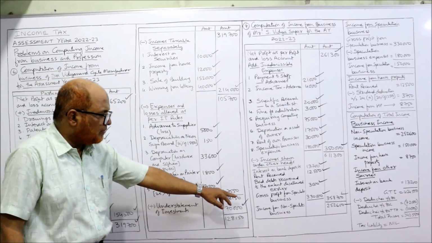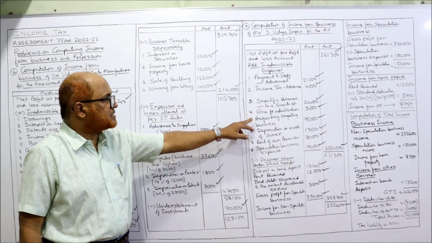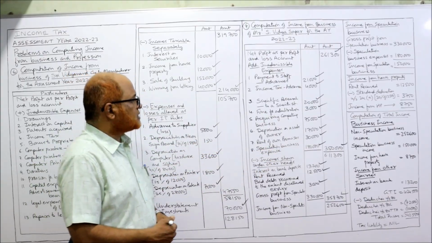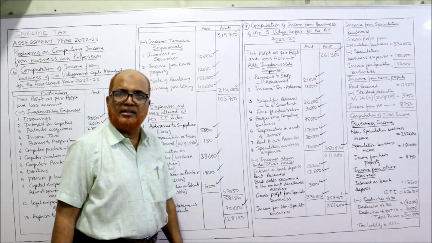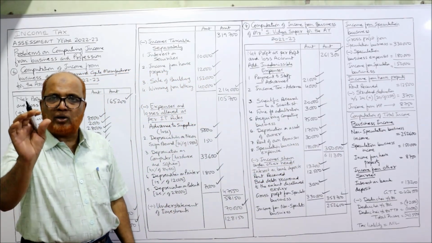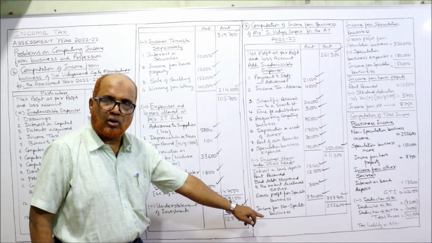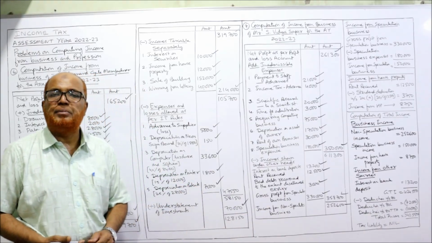Speculation business expense is 1,80,000. The speculation business expenses are added back and speculation gross profit deducted. So we got non-speculation business income.